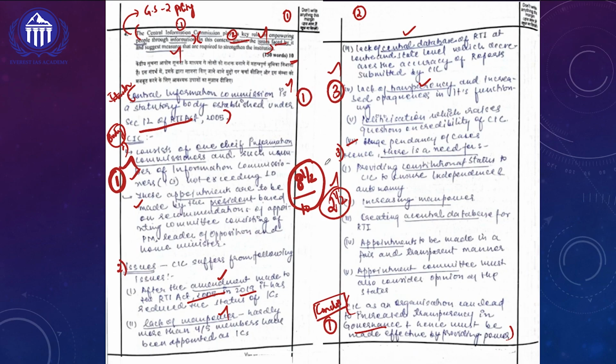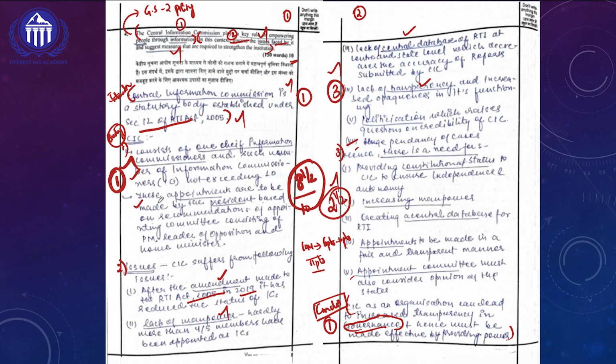This is the maximum, which we will rarely get in our UPSC mains answer writing, but which this topper is consistently getting in GS paper 2. The main reason, as I said already, is that her optional is from a political science background. So what we can learn from this topper's answer writing is that whenever we write a 10 marker question, I advise my students to write 6 to 10 points. But this topper has written almost 6 points plus 5, 11 points in her answer. Not only that, in the introduction, she is mentioning the provisions of the RTI Act. In the conclusion, she is using keywords like governance.